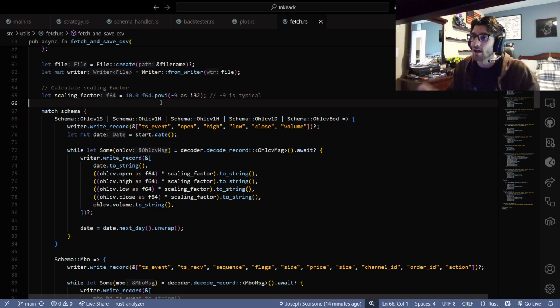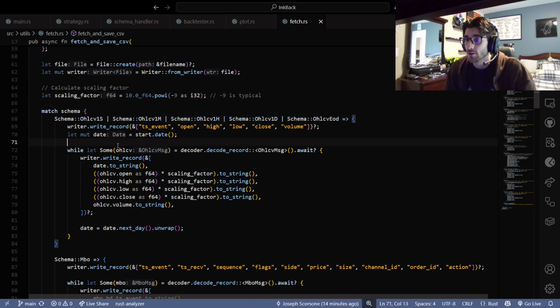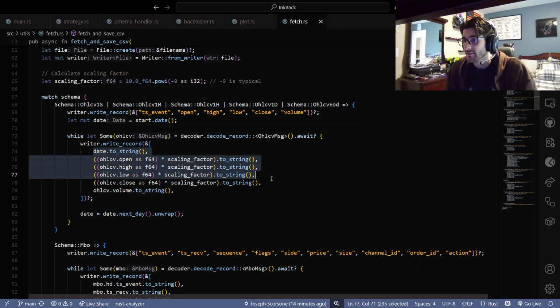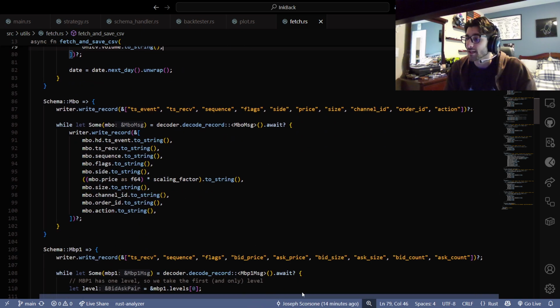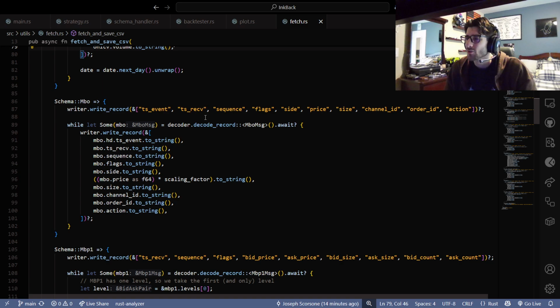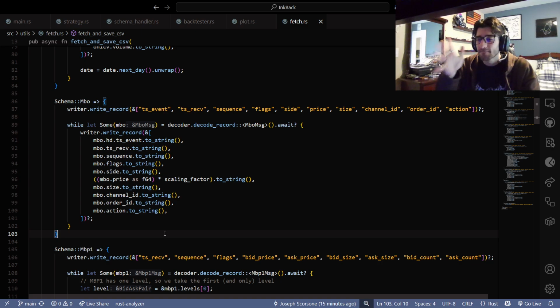But yeah, for whatever schema, we have to save things differently. If it's open, high, low, close, volume, then we just need the dates, open, high, low, close, volume, right? If it's MBO, this is pretty granular. It's as fine-grained as you could get in the order book. It's like trade by trade.